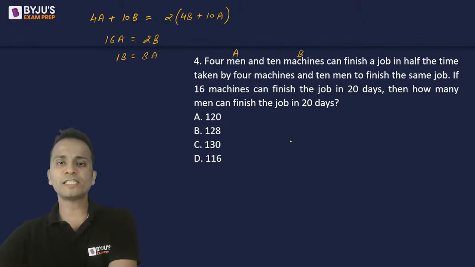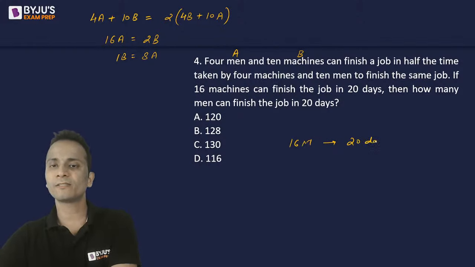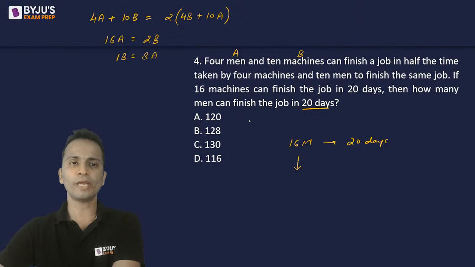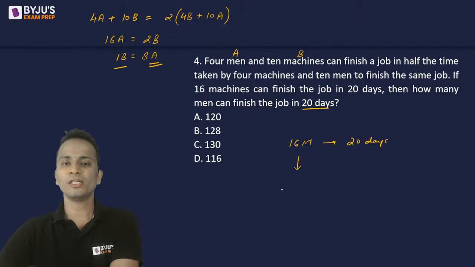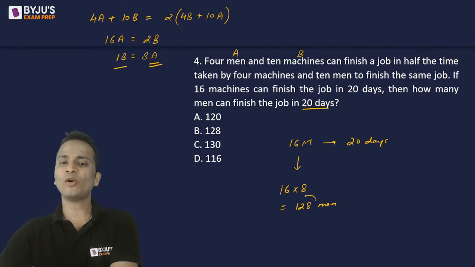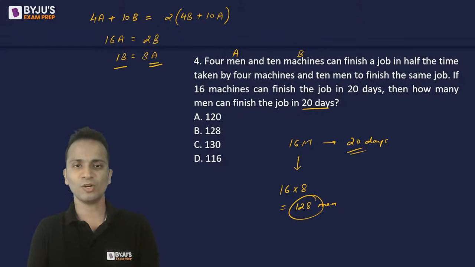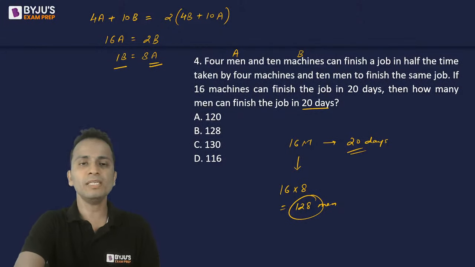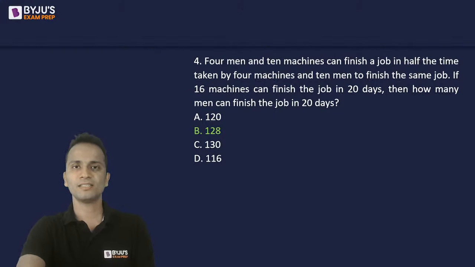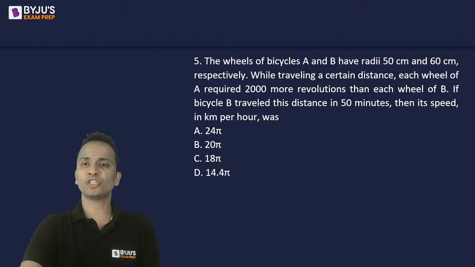Now, if 16 machines can finish the job in 20 days, how many men can finish the job in 20 days? The number of days is the same. I just need to replace these machines with men. Now one machine is equivalent to 8 men. So 16 machines will be equivalent to 16 into 8, that is 128 men. So 128 men will be required to do the work in 20 days. That's all. So the correct answer here is option B, 128. Now, moving on to the next question, question number five.